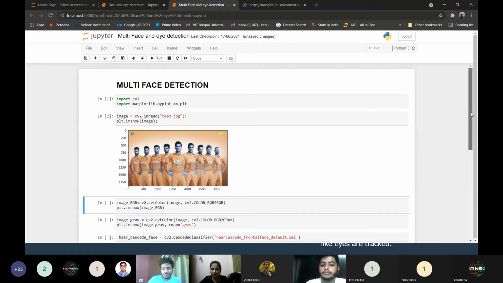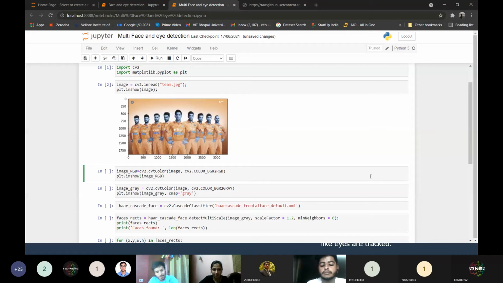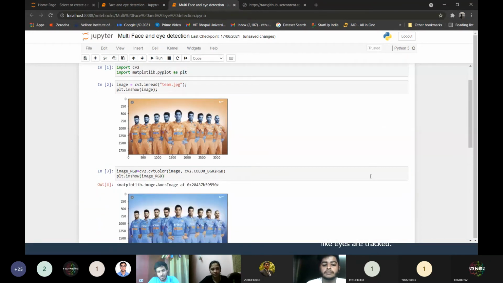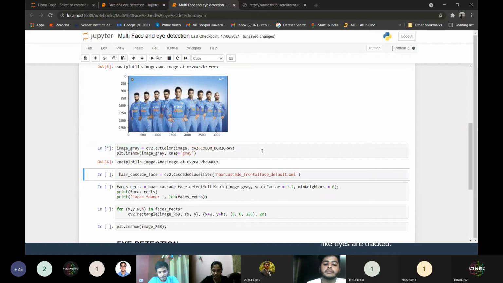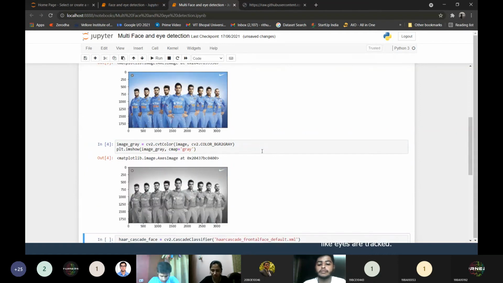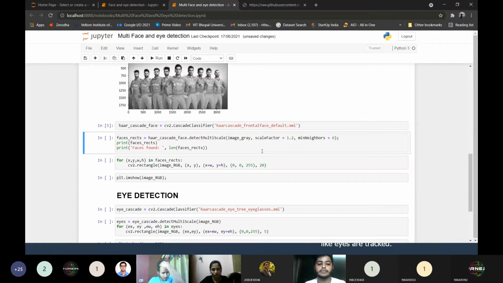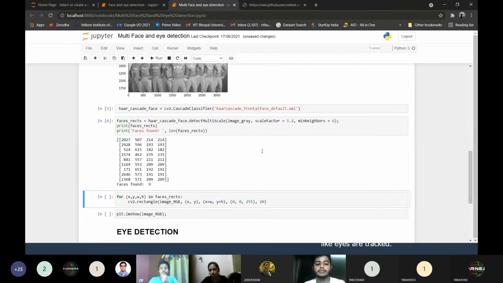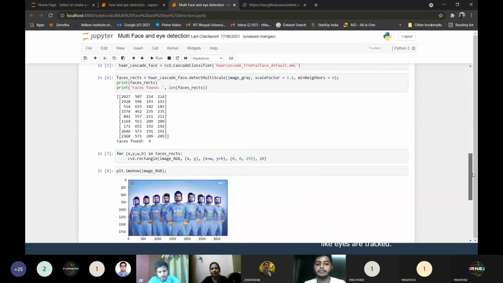So this is your Indian cricket team having 9 faces, 9 players. Again, it is in BGR format, so we'll convert it into RGB and we get the original image. Now the detection works on a grayscale image, so we'll convert it into grayscale. Then we load the classifier, use the detectMultiScale function to get the coordinates, and use the cv2.rectangle function to draw rectangles around the faces. Displaying the image, let's see what we get.